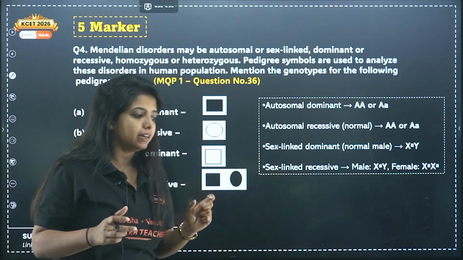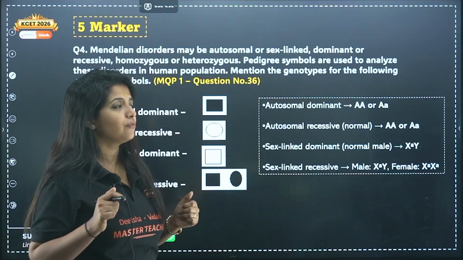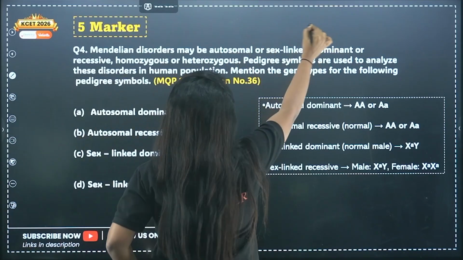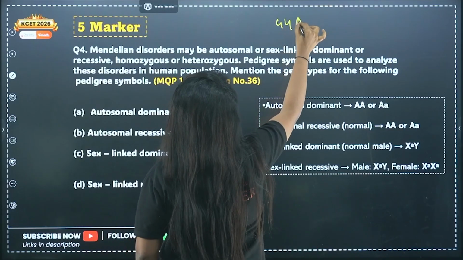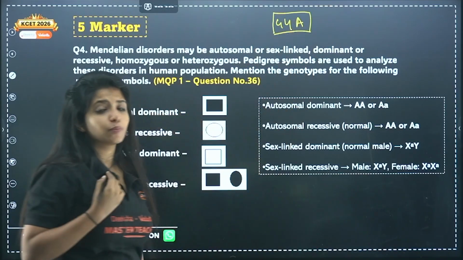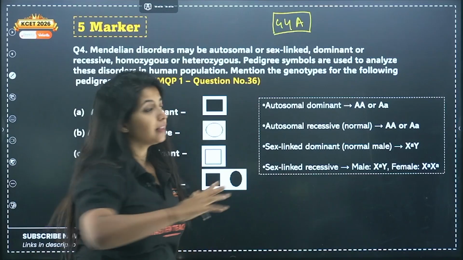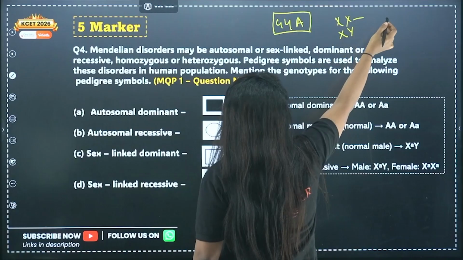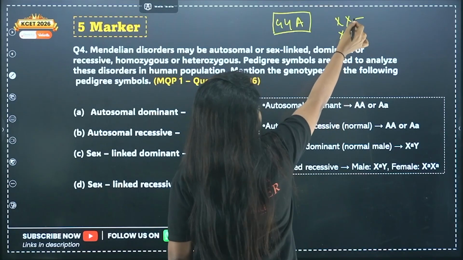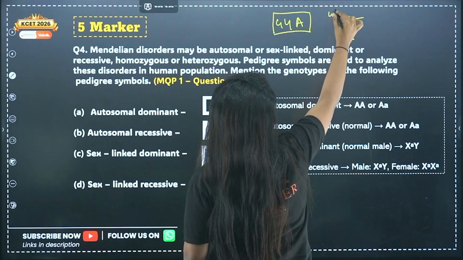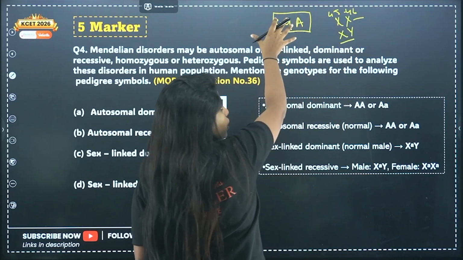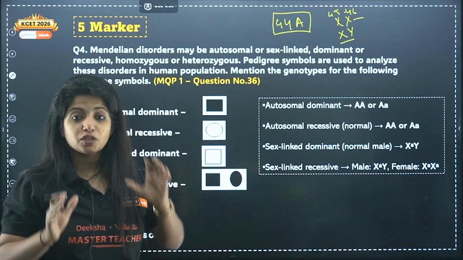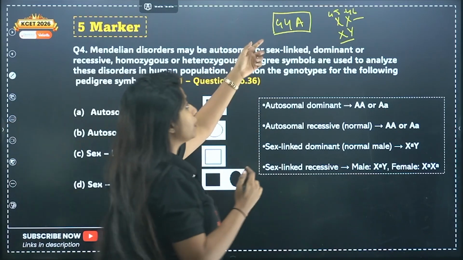For example, in our body, my dear children, we have 46 chromosomes, right? Out of the 46 chromosomes, 44 of them are autosomes. That means they are responsible for general body character. And there are 2 chromosomes. It can be either XX or XY. If it is XX, it's a female. If it is XY, it's a male. These 2 chromosomes are sex chromosomes, which is why we say this is the 45th and this is the 46th. After 44 autosomes, we have the 45th and 46th sex chromosomes. Now, if you talk about pairs, you say that chromosomes are in pairs. So, how many pairs? 46 in total.